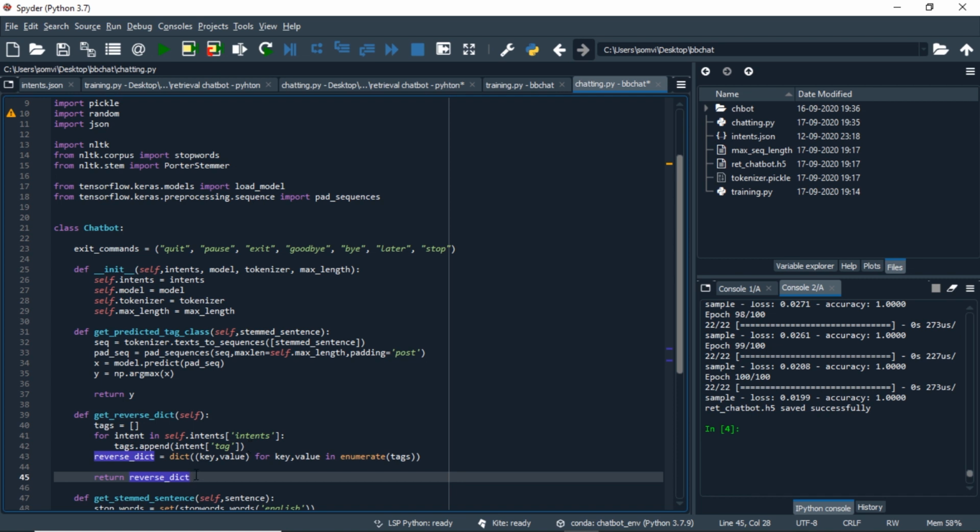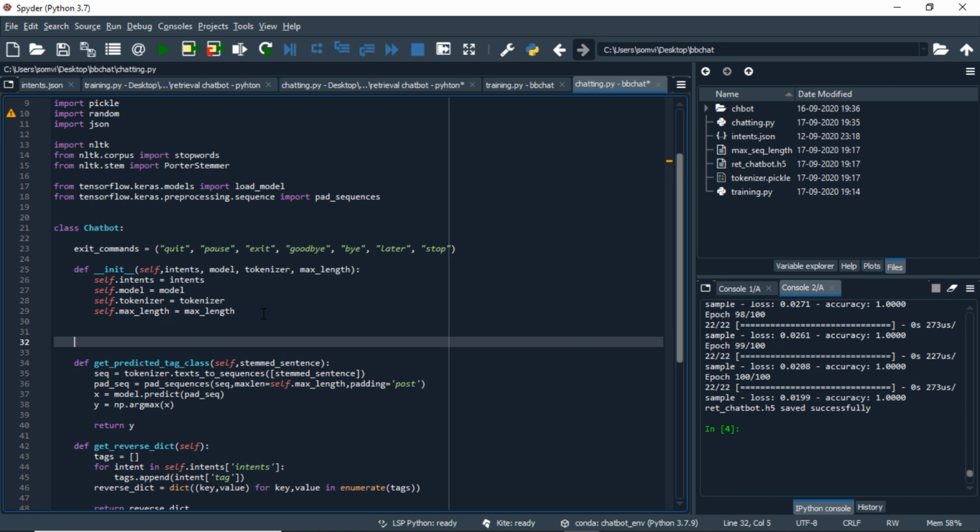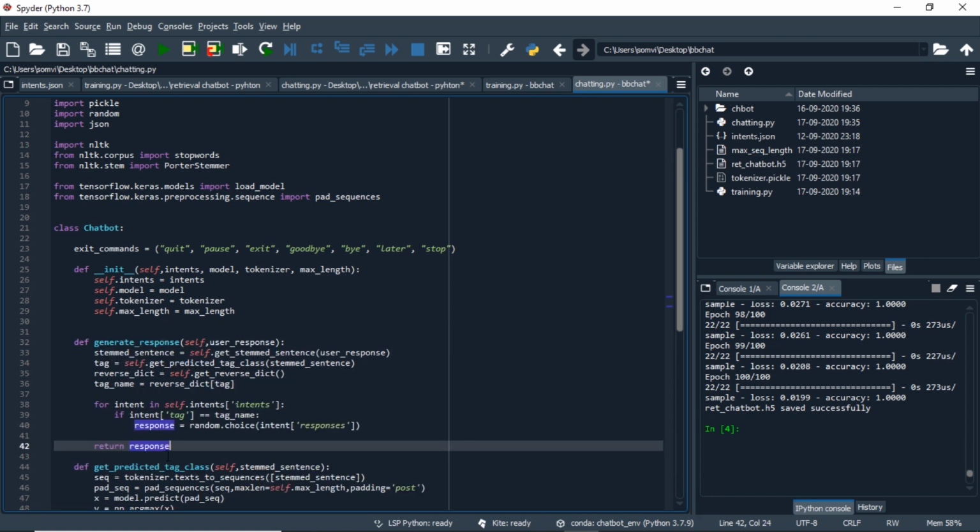So let's define a method that will generate a response from our user query. We can use these lines of code so that we can create responses using the user query or the user response. It will take help of all the methods we just defined and it will finally give us a response. And we can use this single method so that we can use a while loop to continue chatting with our chatbot.